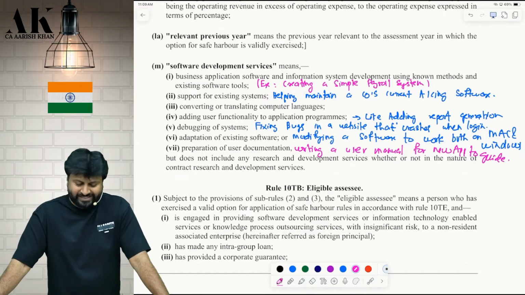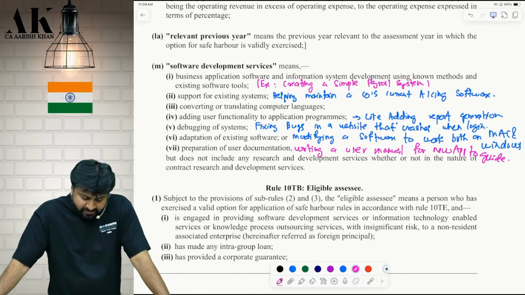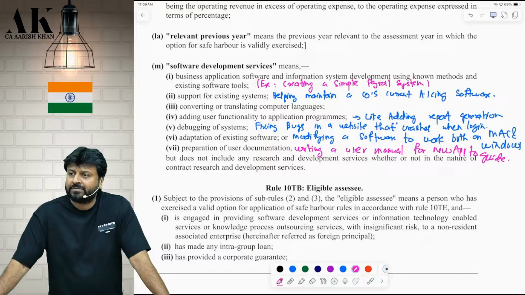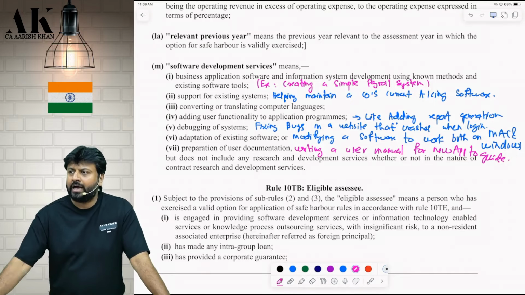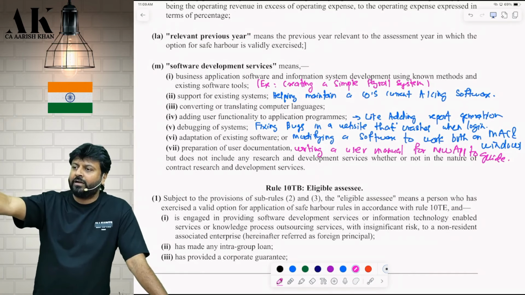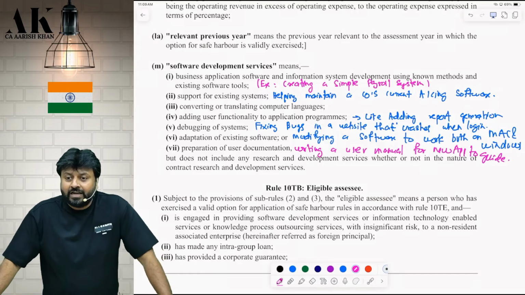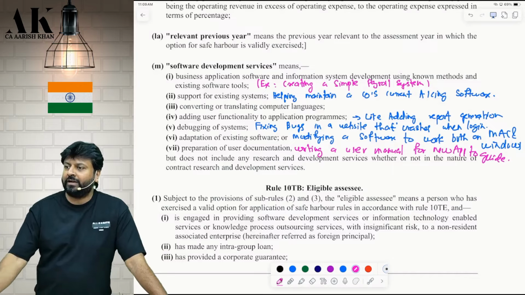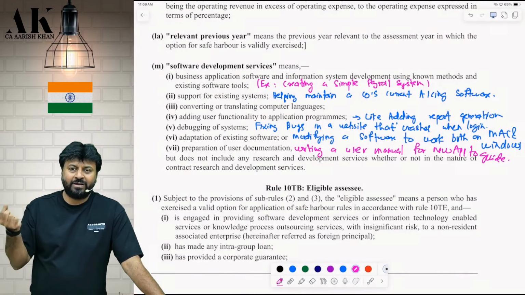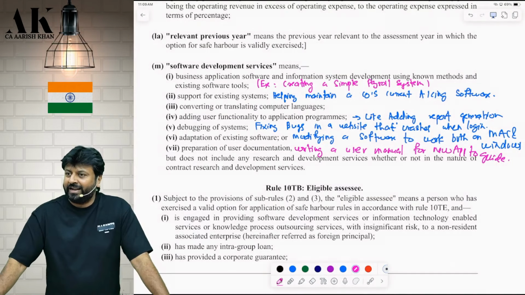Are you clear? Next, adding user functionality to application program. I am adding some functionality. Suppose there is a website. I want my website to add some functionality on that. Earlier in my website, there was an option to add to cart, then go to cart, and then buy it. I said that who will do so much to my team? Put one option directly, what? Buy now. Directly buy now. If a student wants to buy only one product, which generally a CA student will only buy one product only from my website. He is not coming to Amazon to buy soap, shampoo. Yes or no? Where he will add to cart. Correct.